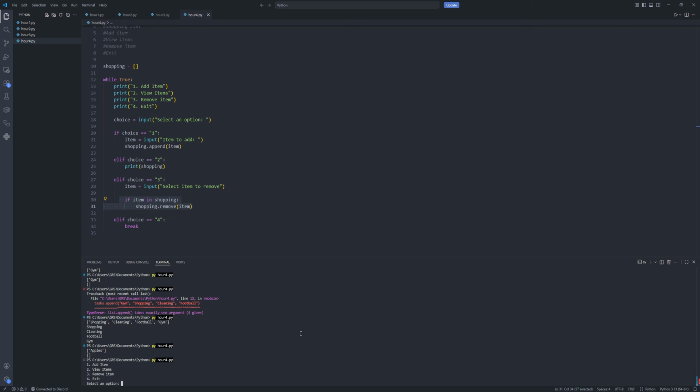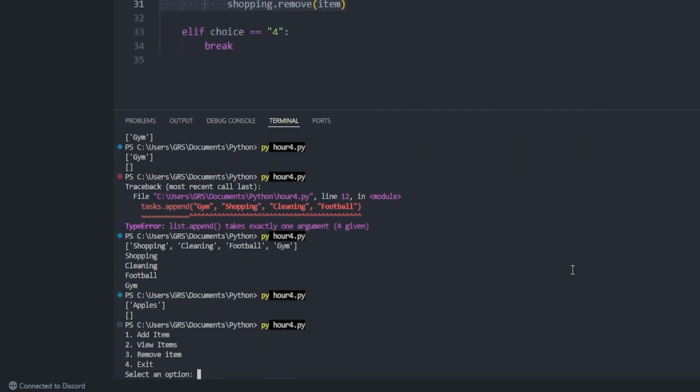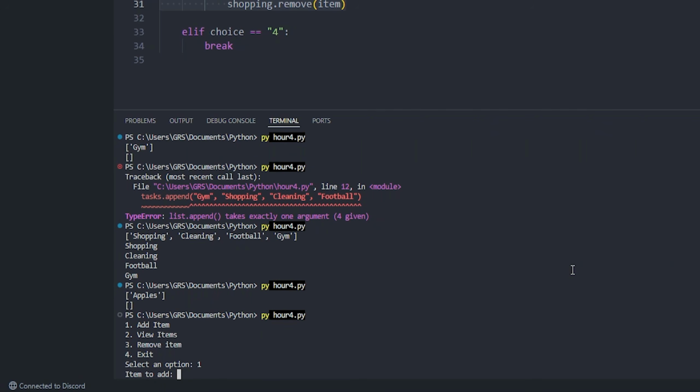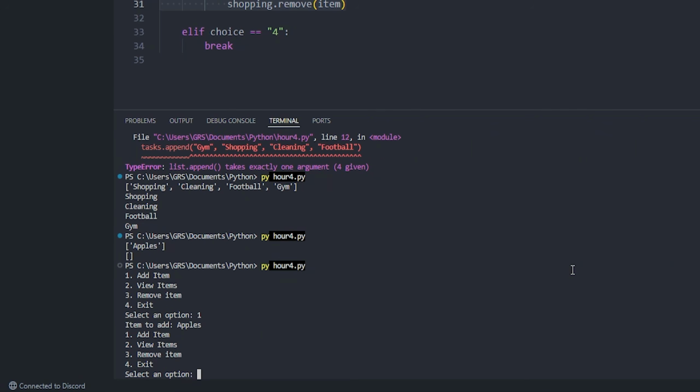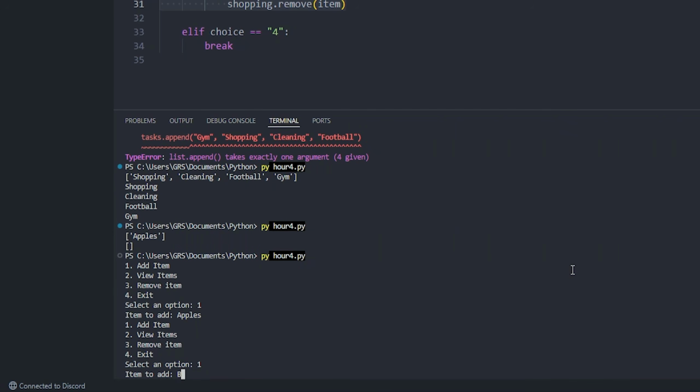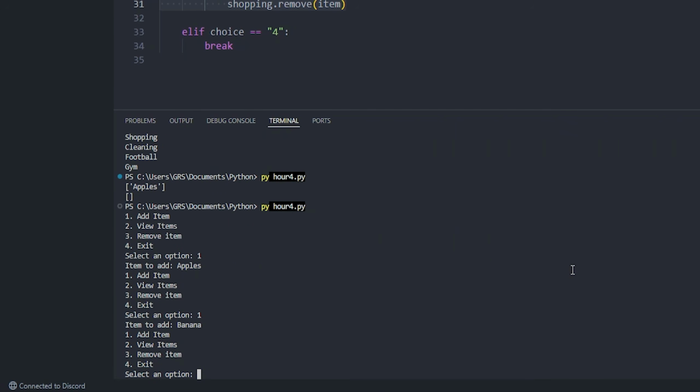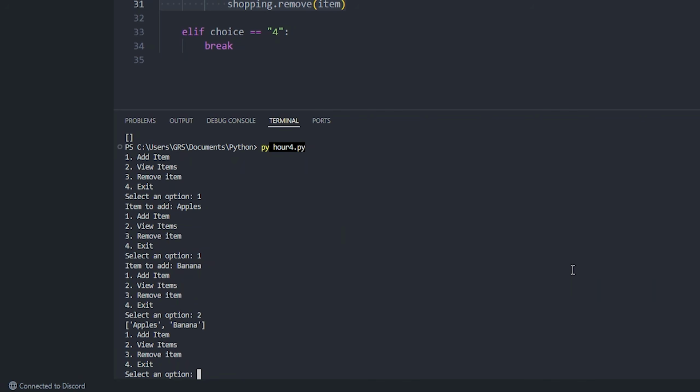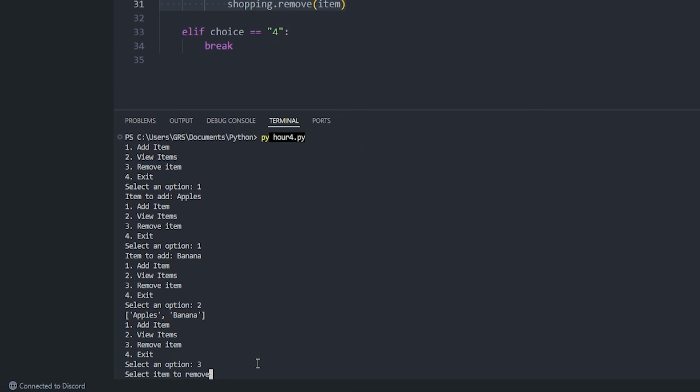So if we run this, you can see we have here all the options. We're going to say add an item. We're going to add apples. And we're going to add one more. We're going to say banana. And then let's view the items. Okay, so we can see the items are here. And then we're going to say remove items. Item, we're going to remove apples.